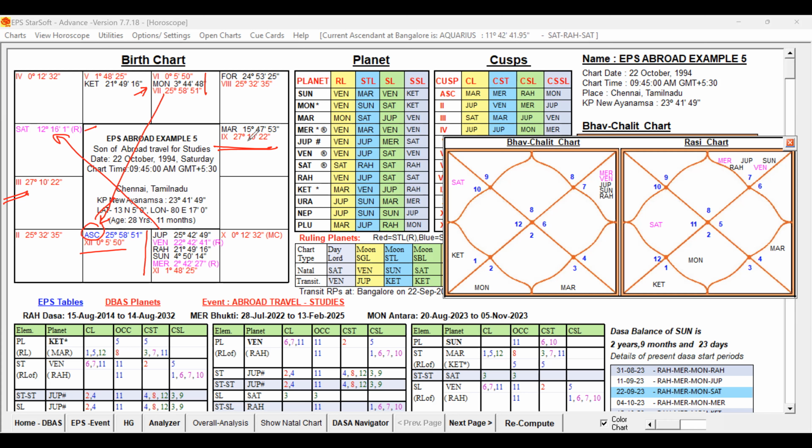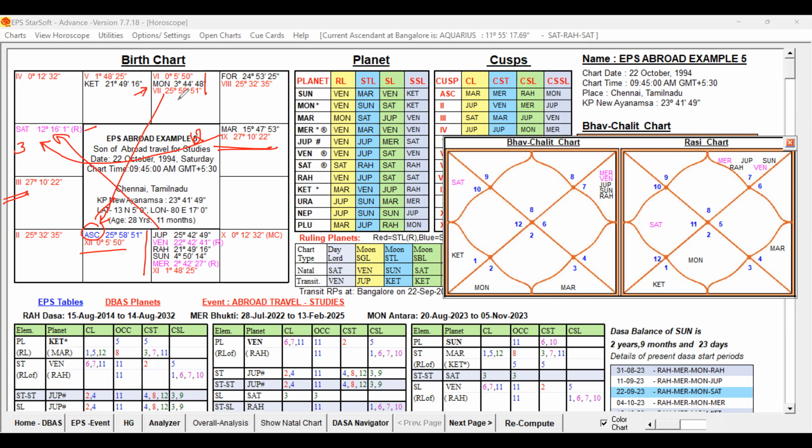And Saturn is aspected by Mars. So Mars is the 12th Lord, and it is aspecting Saturn. So the third Lord is aspected by the 12th Lord, but from the 8th house. That is indicating some obstacles, but it is in the sign of Moon, so Moon's influence will also be there on Mars. The 12th Lord occupying the 8th house is bad because the 8th house is obstacles, but Mars is in the sign of Moon, the 9th Lord posted in the 6th house, and that is supportive. So anyway, the third Lord is aspected by the 12th Lord.